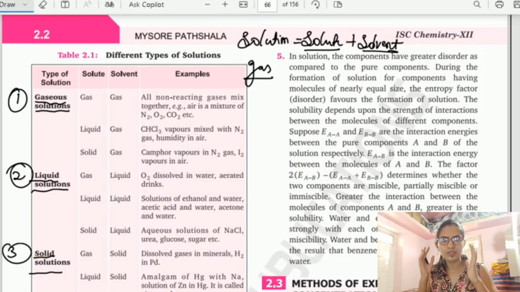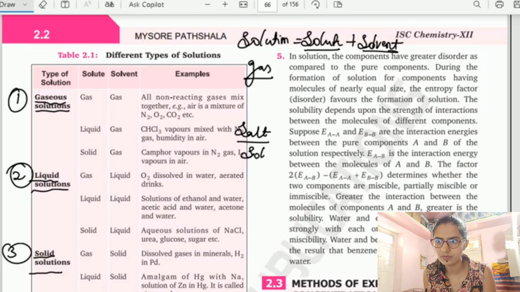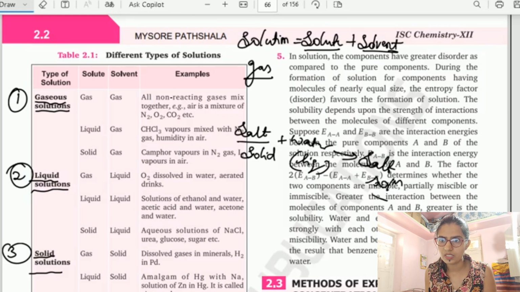One important point you have to remember, let us take an example. To prepare salt water, we used salt, which is solid, and water, which is liquid. When I got a salt solution, it is again in liquid form. So I can say that the physical state of a solution is determined by the solvent.